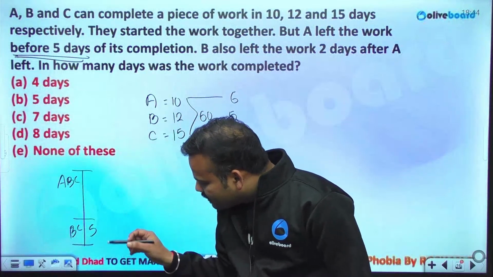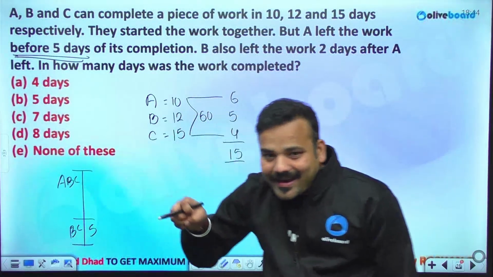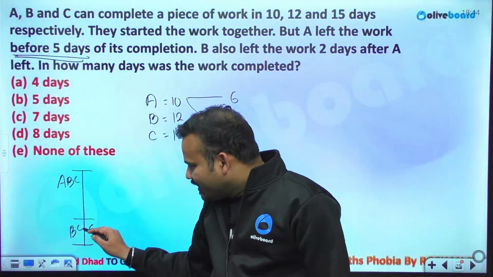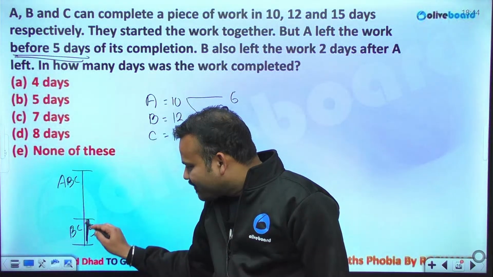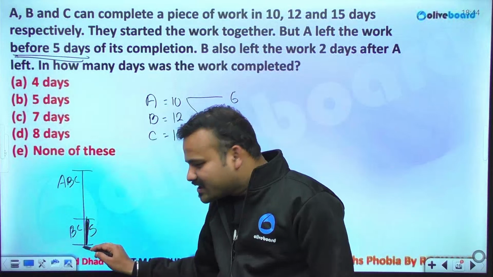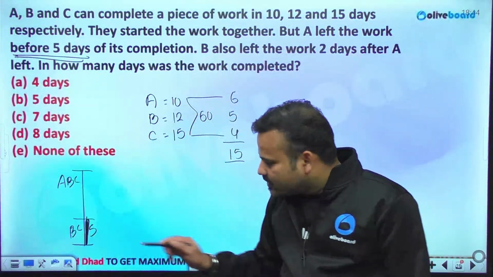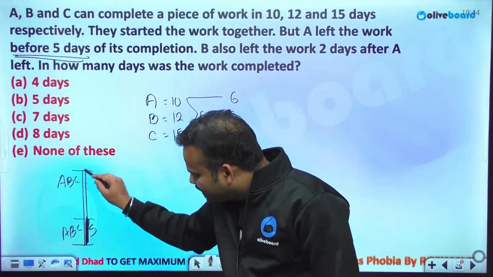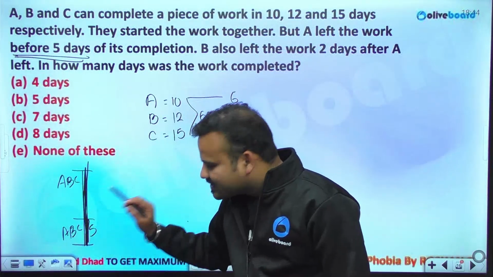What to do? You pull that A back, and if you are putting that A back for 5 days, what will happen? His work will be adjusted in these 5 days only. The days won't change. Bring A for this entire 5 days. So what will happen? My diagram will become uniform, ABC throughout the session.